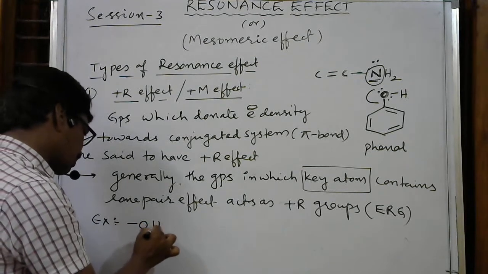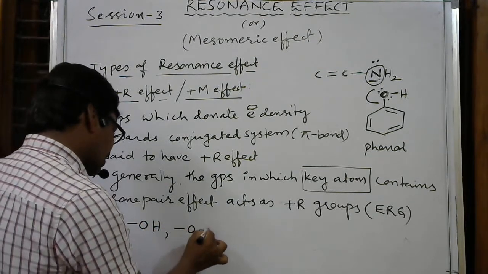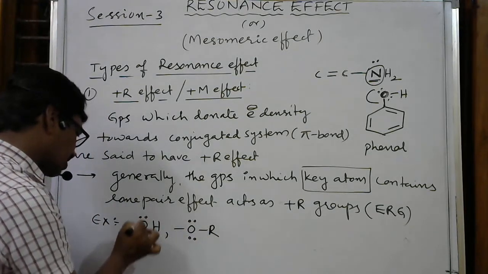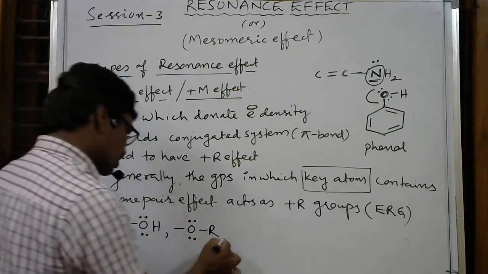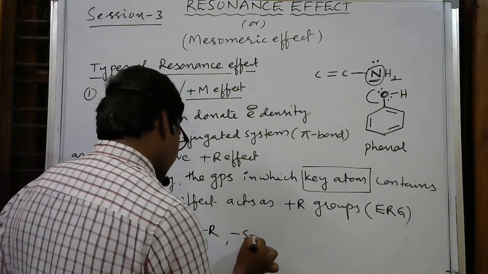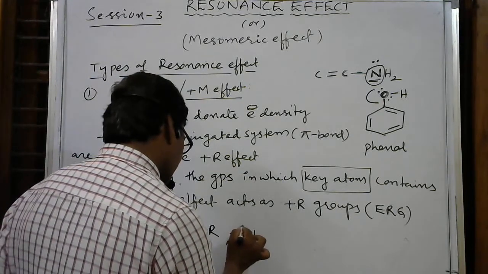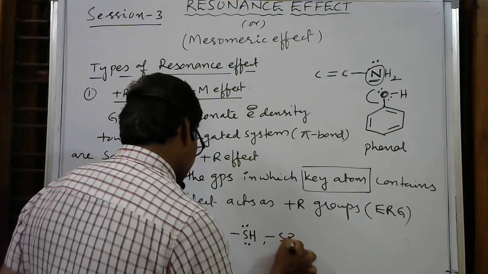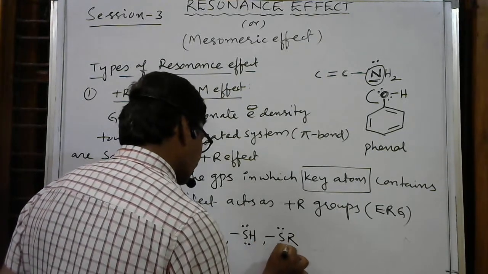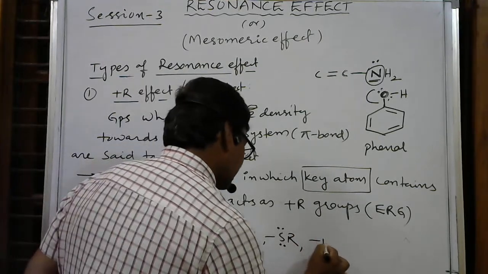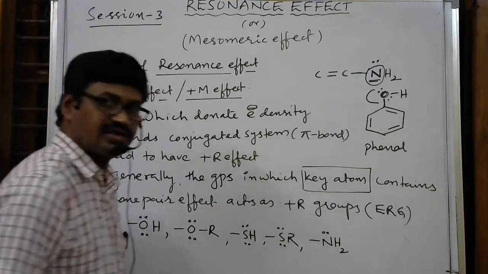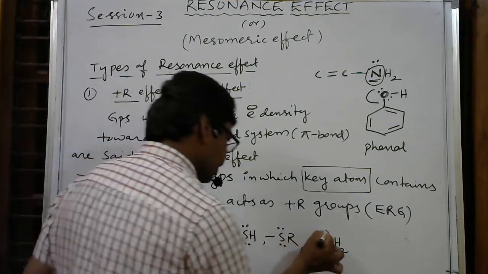OH group, then OR, the alkoxy group. Here two lone pairs of electrons are present on oxygen. Here also two lone pairs of electrons are present. Then SH, thiol. Here two lone pairs are present. And SR. Here also two lone pairs of electrons are present. Then NH2, this is the amine. Here one lone pair of electrons is present on nitrogen, always one lone pair of electrons.